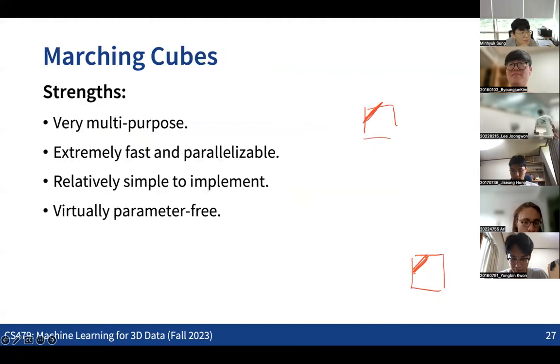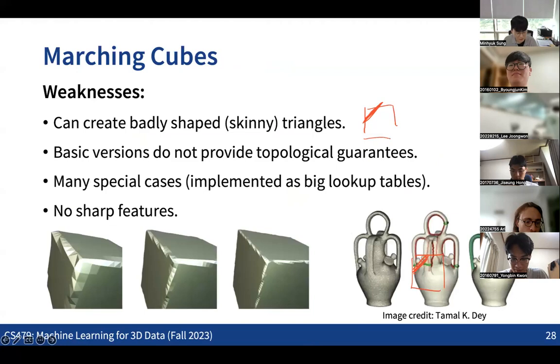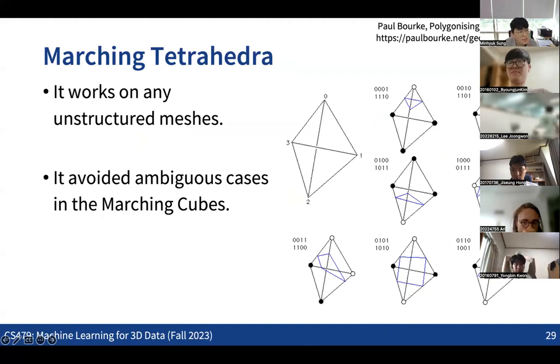So yeah, let me move on. We can apply the same idea not only to squares and cubes, but also to tetrahedra. There are obviously multiple other ways to apply the same idea to any kind of volume representation.